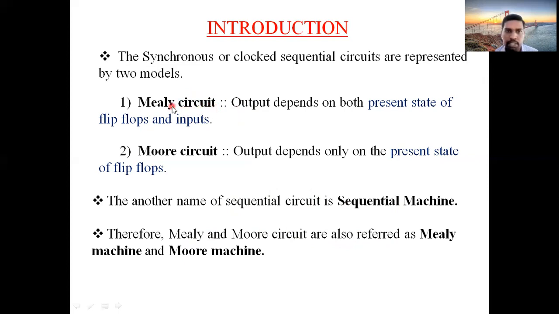Remember that these synchronous sequential circuits are represented in two different models. One is the Mealy circuit and the other is the Moore circuit. In the Mealy circuit, the output depends on the present state of the flip-flops and the inputs. And in the case of the Moore circuit, the output depends only on the present state of the flip-flops.